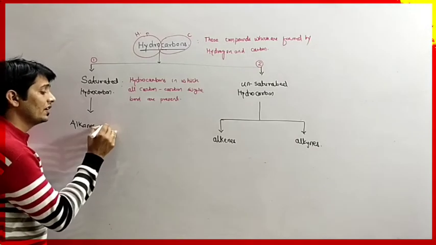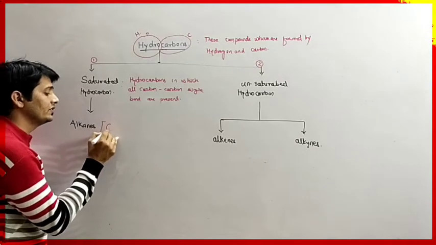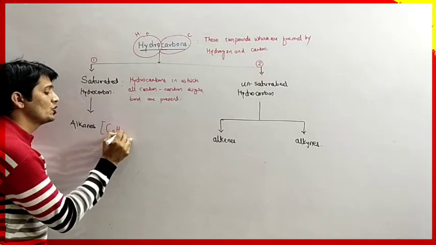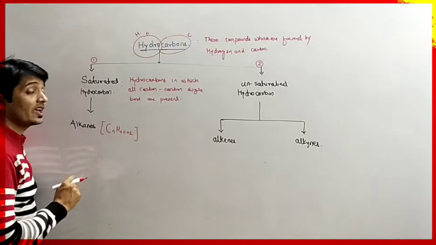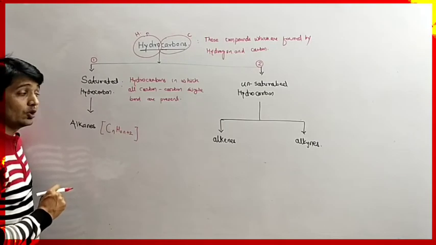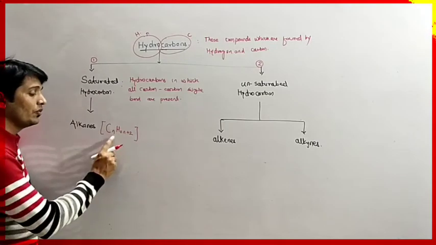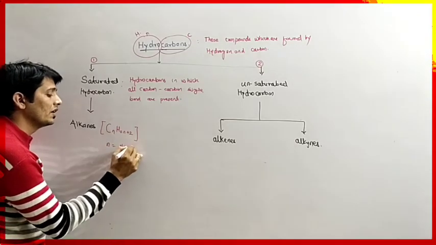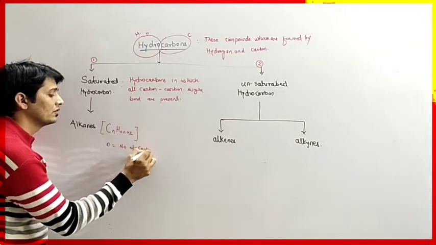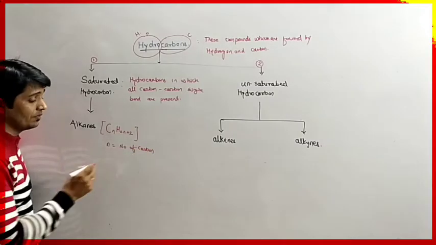Okay. The general representation of alkanes is CnH2n+2. It is also called the empirical formula, where n is the number of carbon atoms.